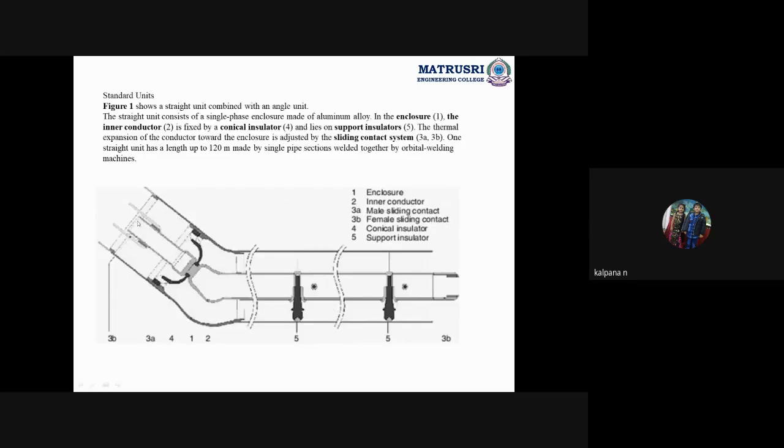Okay, so I said this is flexible in shape, right? So the route will not be straight, so it will have some crossings. At that time we should place it like this. Here these are the conical insulators, the black color ones. In other places there is more chance of leakage of the gas, but here they are maintaining very well, taking more care so that no leakage of gas happens.